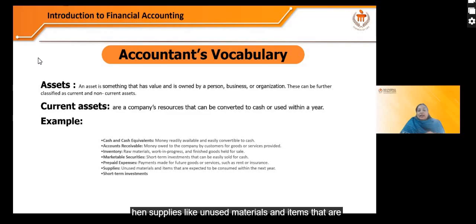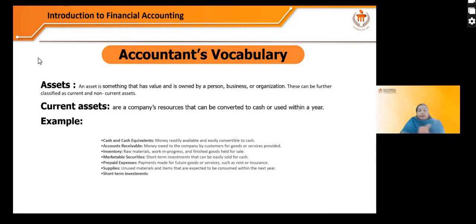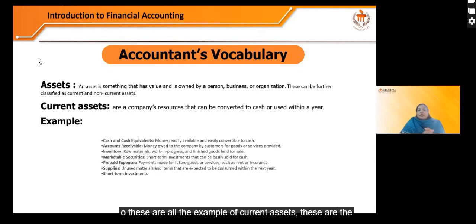Then supplies like unused materials and items that are expected to be consumed within the next year, and short-term investment. So these are all examples of current assets. These are the resources owned by a person, business, or organization. There are two classifications of assets, current assets and non-current assets. Current assets are those assets that can be converted to cash within a year.